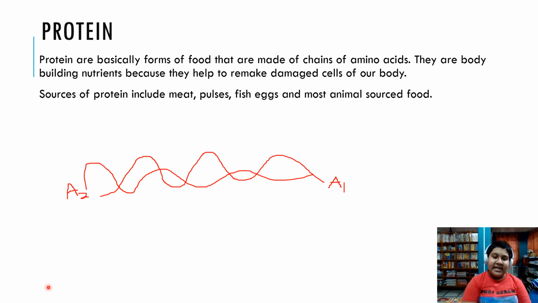When we intake protein-rich food, it provides us amino acids upon digestion. So they make up our muscles, cells and help to increase the cytoplasm. We obtain most of the proteins from animal sources and pulses from plant sources also. We obtain proteins from meat, pulses, fish, eggs and most animals.